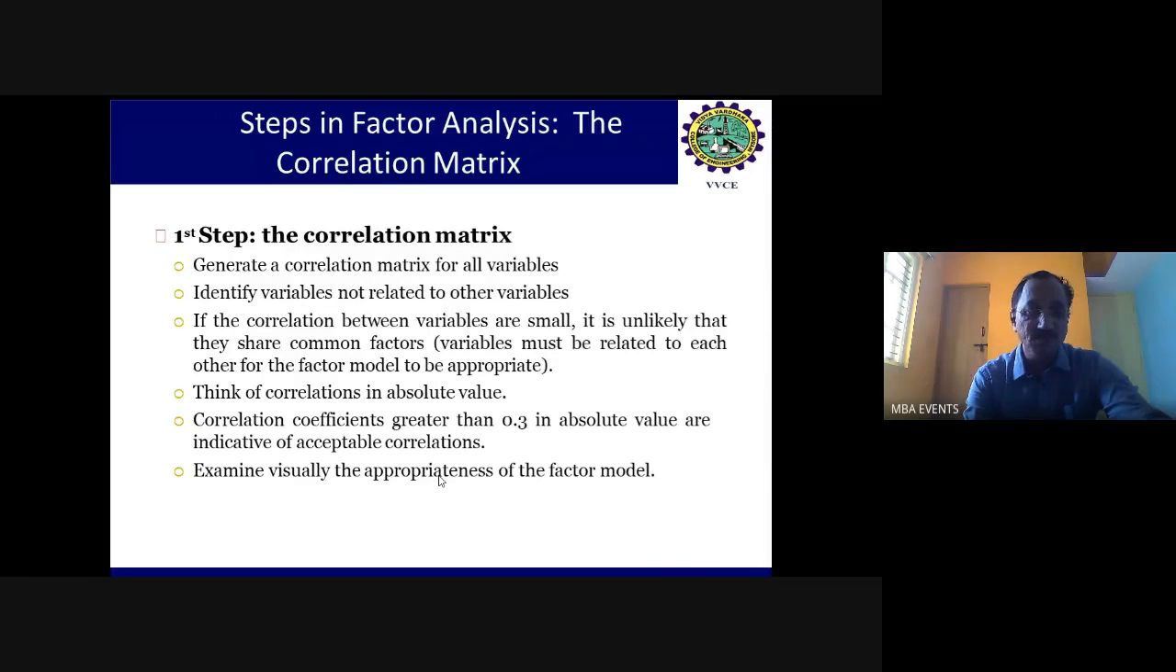And when the correlation coefficient values are considered, how much it should be there.